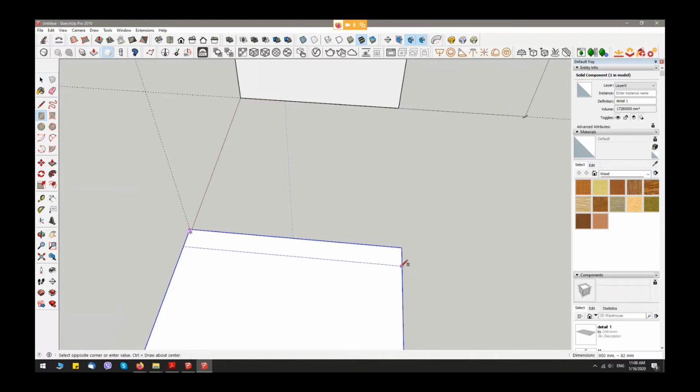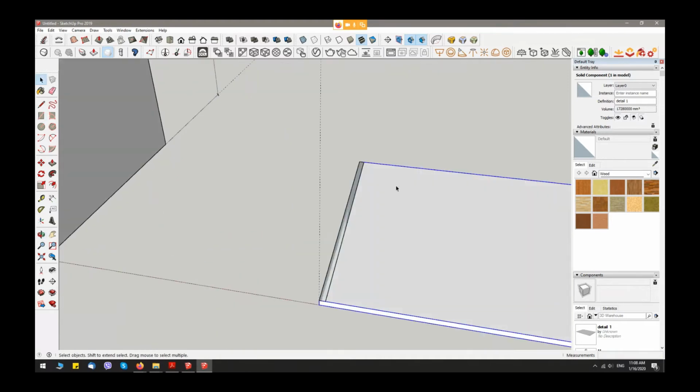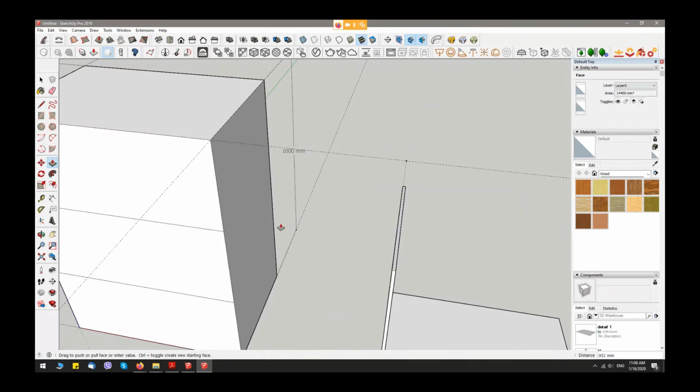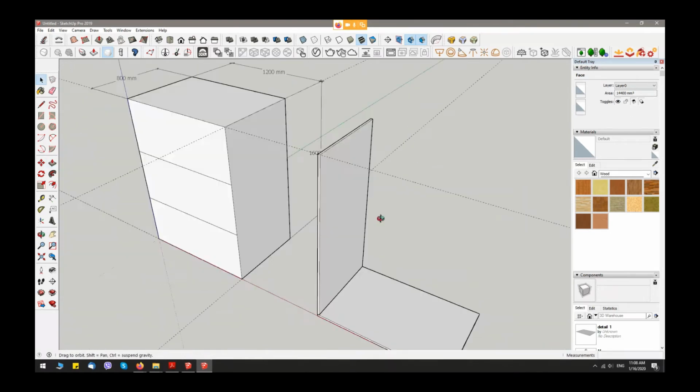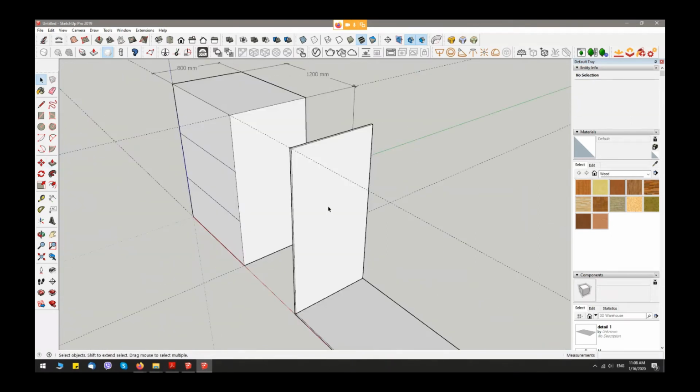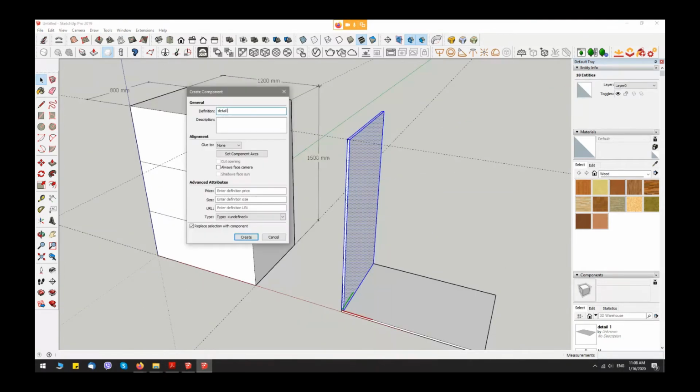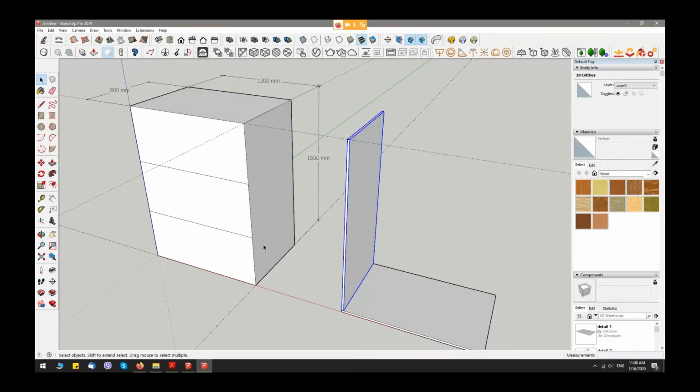I create a new piece, 800 by 80 millimeters, and give it a height. I select everything again and make a component. Detail 2.